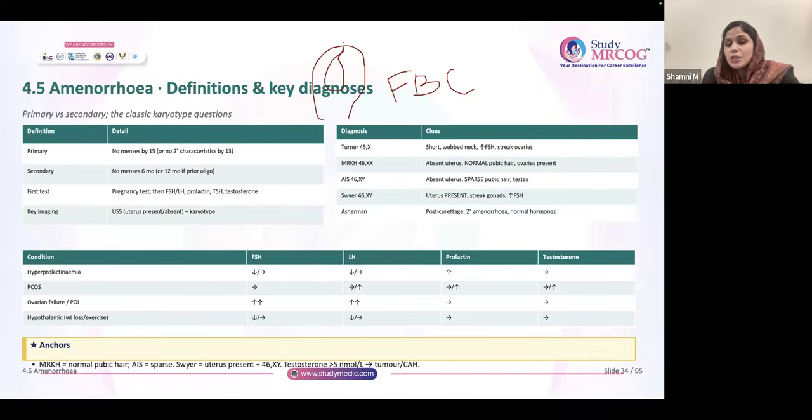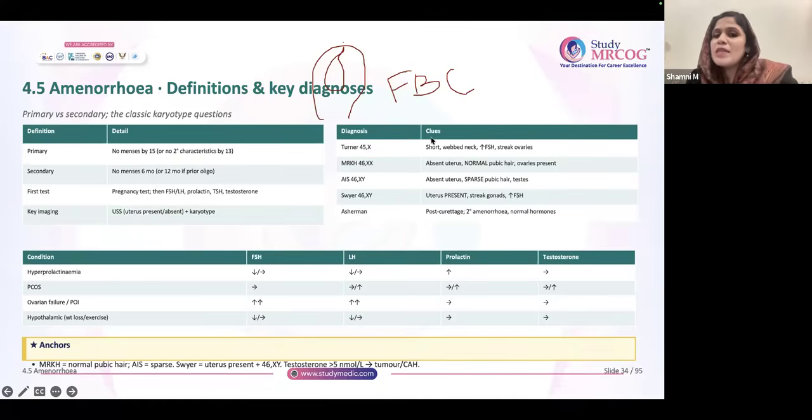Then what is the next investigation? What you have to do? It is always an ultrasound, correct? It is always an ultrasound. You will do an ultrasound and see whether uterus is present or not. Uterus present or not is very important because your diagnosis will depend on that. Next thing is karyotyping. So primary amenorrhea, generally history, examination, ultrasound, karyotyping. With this investigation, you should be able to diagnose.